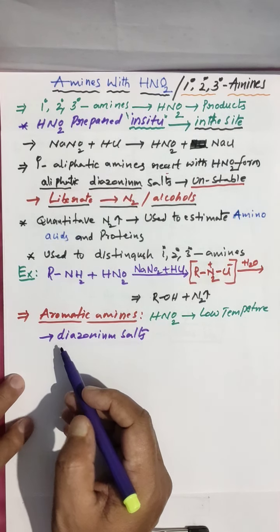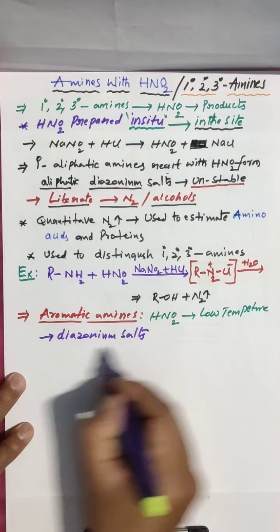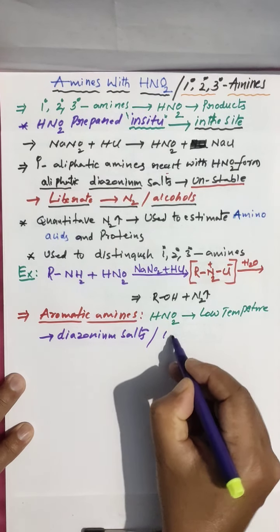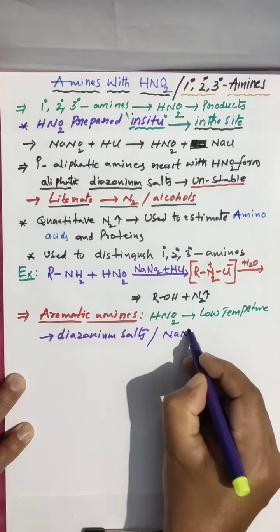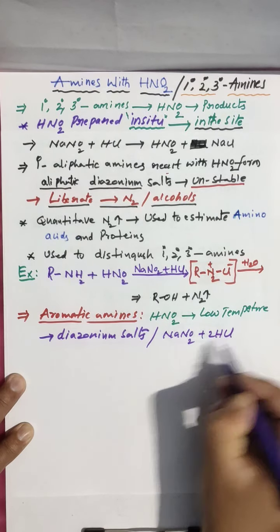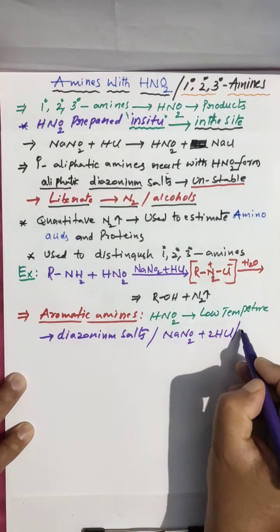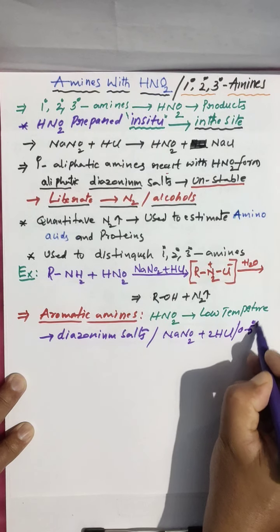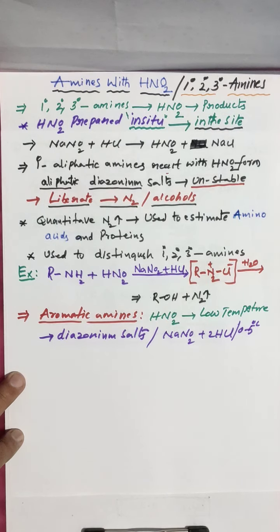So I am going to prepare diazonium salts now. In this reaction you have to take NaNO2, 1 mole, plus 2 moles of HCl at 0 to 5 degrees Celsius. Very low temperature.